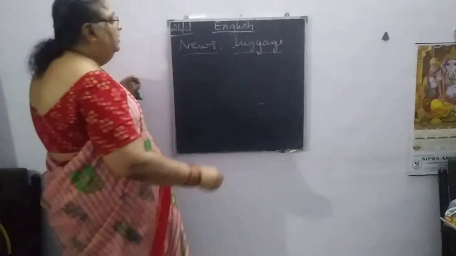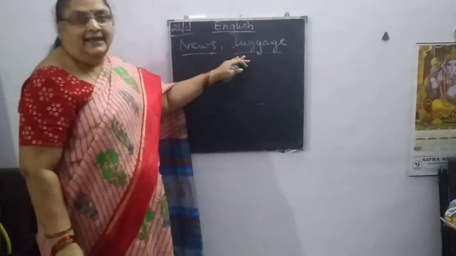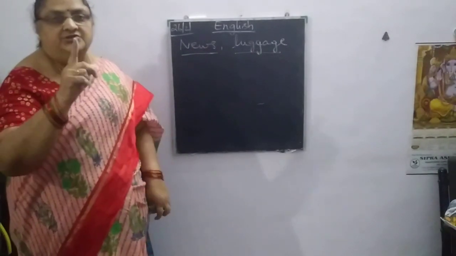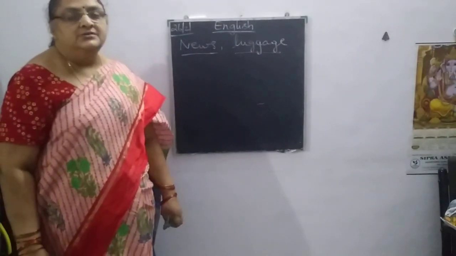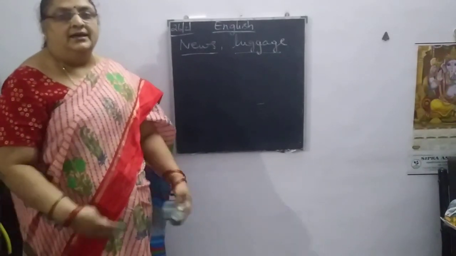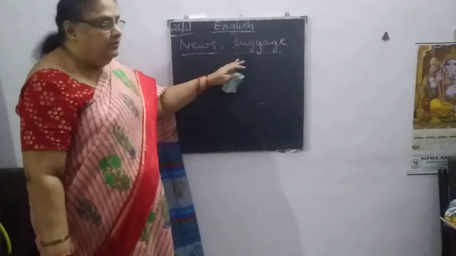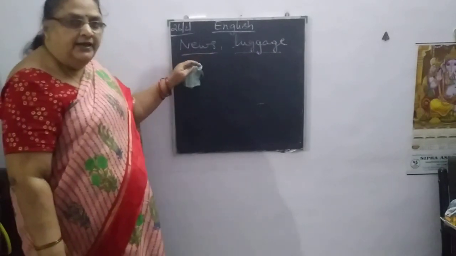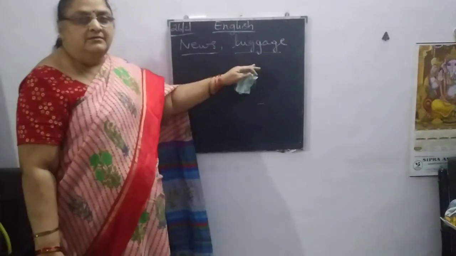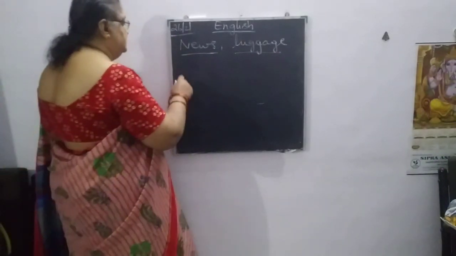These two, news, how many news there may be, or the luggage, how many items in the luggage may be. We will take them as the singular. We won't say luggages. How many n number of suitcases or n number of bags might be there in that particular. But we take it as the singular. So whenever we write this kind of, maybe plural, but in the meaning we take it as the singular subject, we have to use the singular verb.